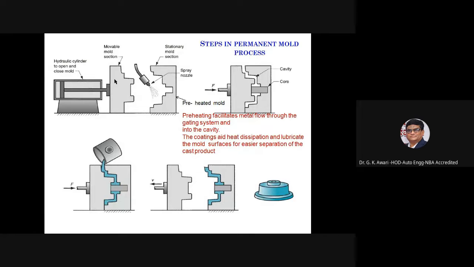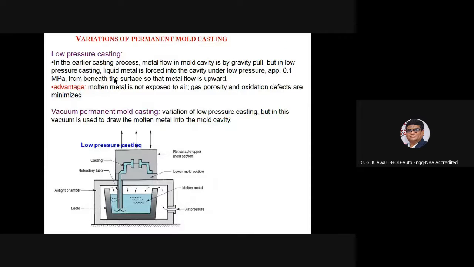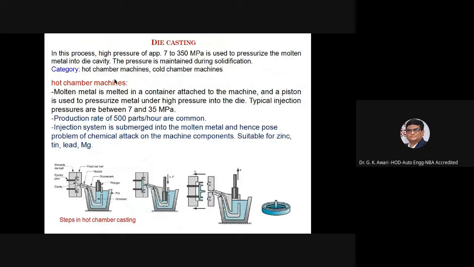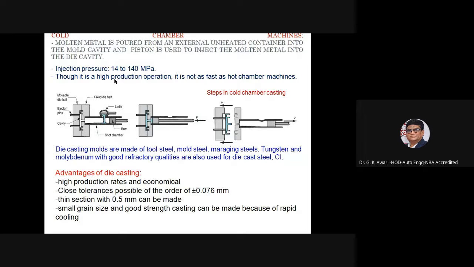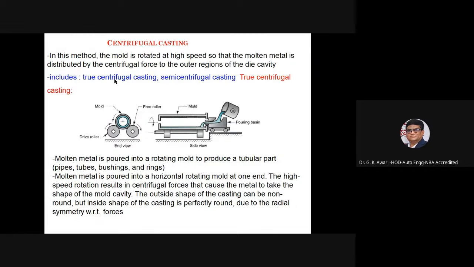Steps in the permanent mold process. Look at the steps in the die casting process. Cold chamber casting. Advantages of this type of die casting process are high production rates and economy, and close tolerances possible, of the order of plus minus 0.076. Thin sections of 0.5 mm can be made. Small grain size and good strength castings can be made because of the rapid cooling.